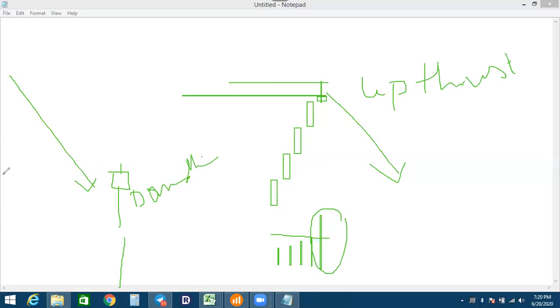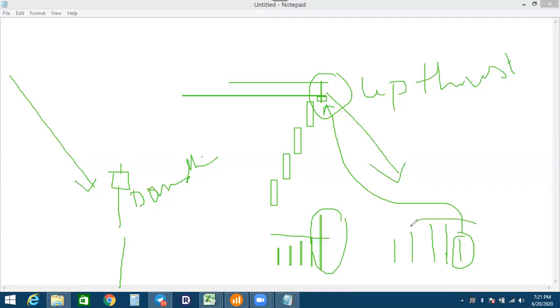Now the pseudo down thrust. What is the pseudo down thrust? The same candle, but the volume is different. You will find the volume like this. That is the volume of this candle, and that is the volume of that candle. The candle is same. The place is same. Everything is same. Just the volume is different, low from the previous two candles. That is the sign that the market will change the direction. That's what we call the pseudo up thrust.